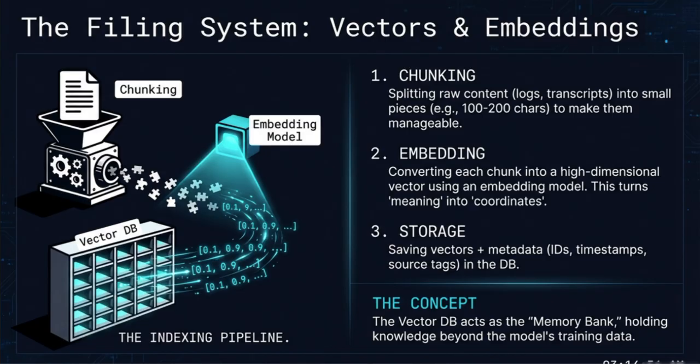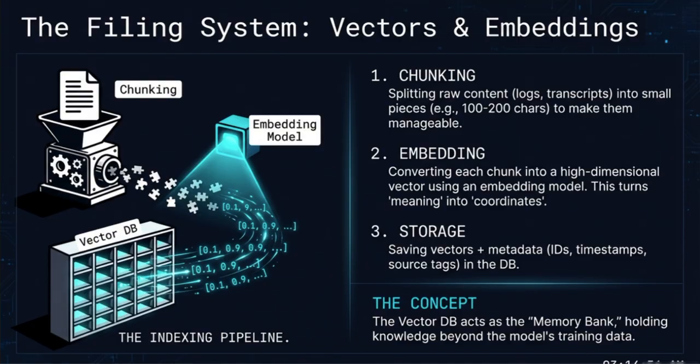The filing system of our archive is built on vectors and embeddings through an indexing pipeline. This pipeline has three main stages. The first stage is chunking. This involves splitting raw content like logs or transcripts into small manageable pieces, usually between 100 and 200 characters. This makes the data easier to process and retrieve.